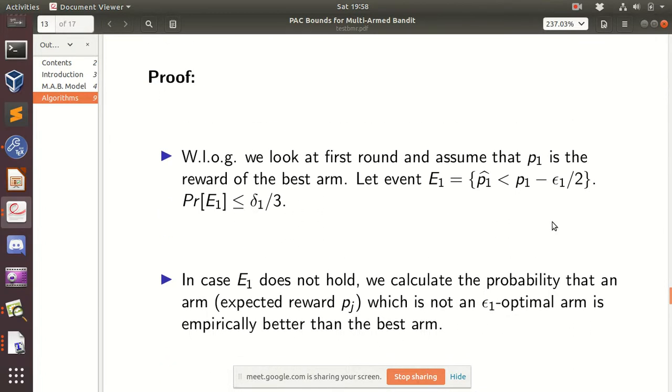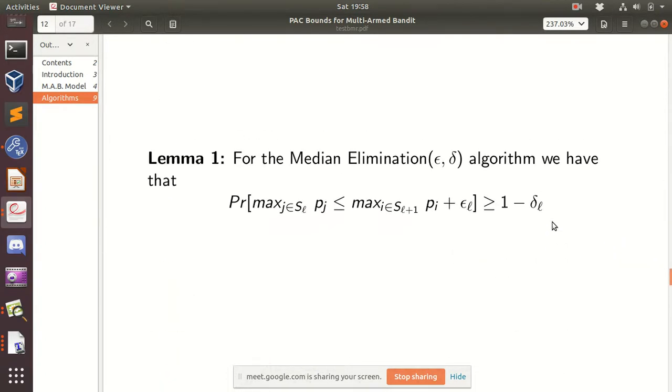Okay. So you are telling that the maximum in the next level is always better than the maximum in the previous level. No, I'm not saying that. I'm telling that the maximum in the next level plus epsilon L is better than this thing actually. Yeah, it's plus epsilon L. So basically the maximum of the next level is not too far below the maximum of the previous level. They are very nearby actually.